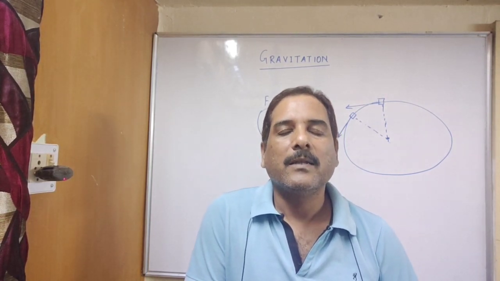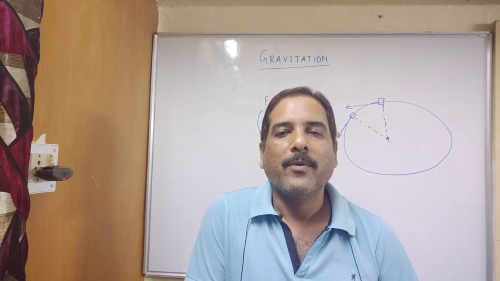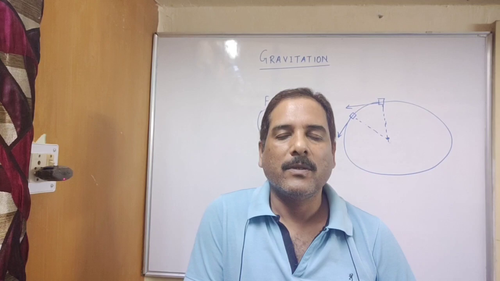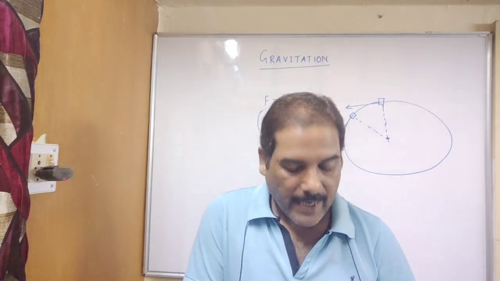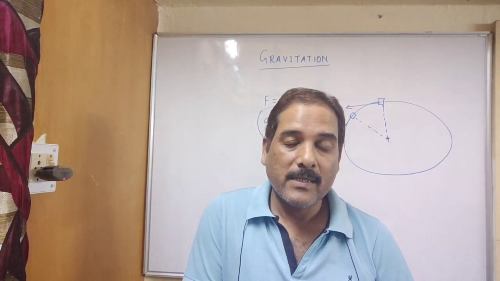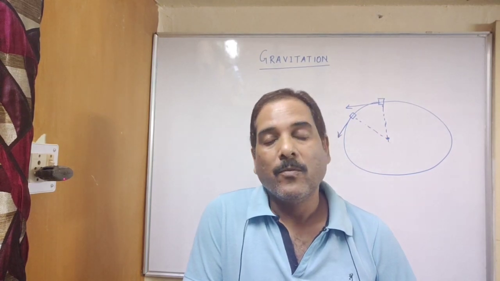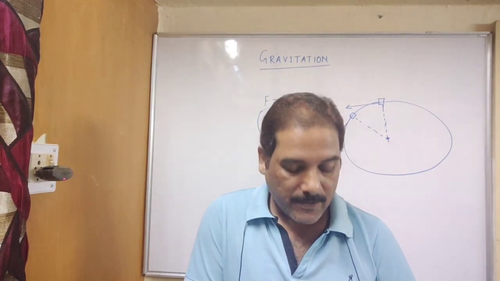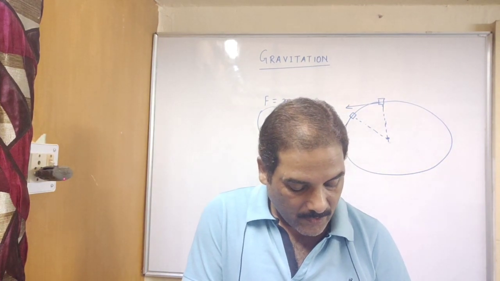That's why earth is attracting moon and provides a centripetal force to it. That's why it is revolving around the earth. Whereas mass of moon is very less in comparison to earth. So moon is also applying a force on the earth, but the effect is less.